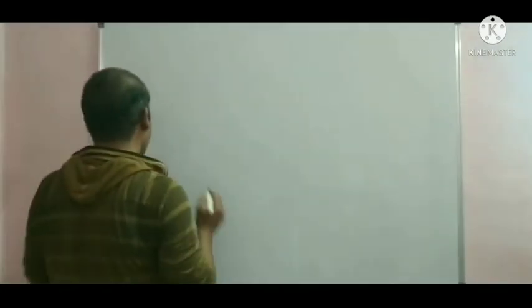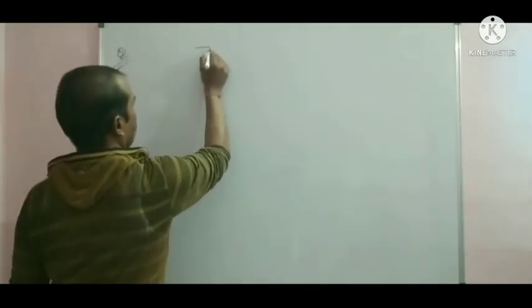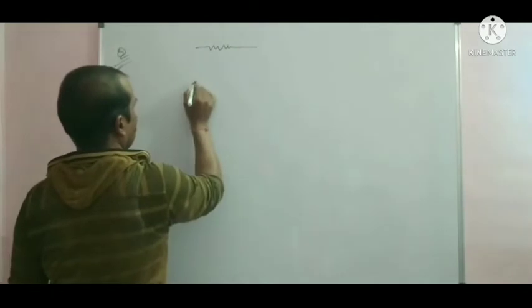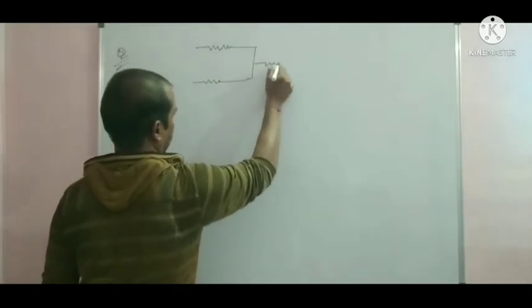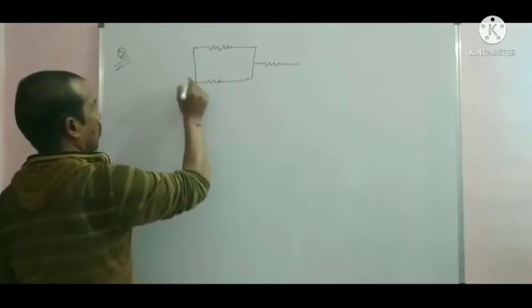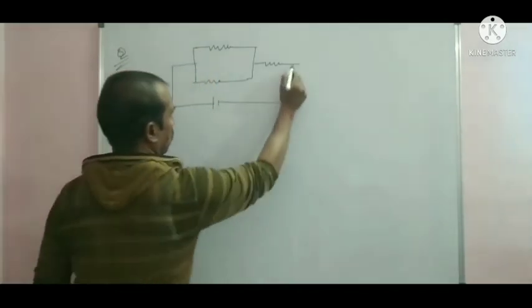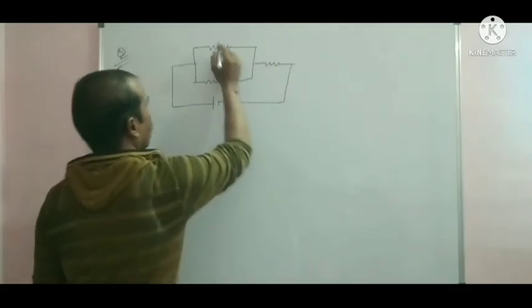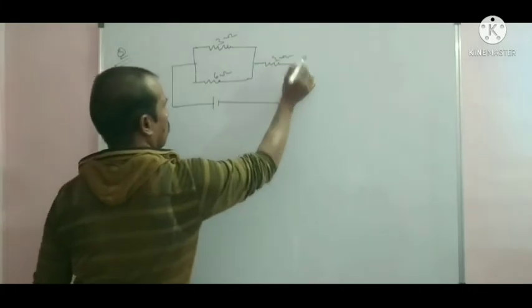Here is the given circuit, a concept problem. For example, 3 ohm, 6 ohm, 2 ohm.